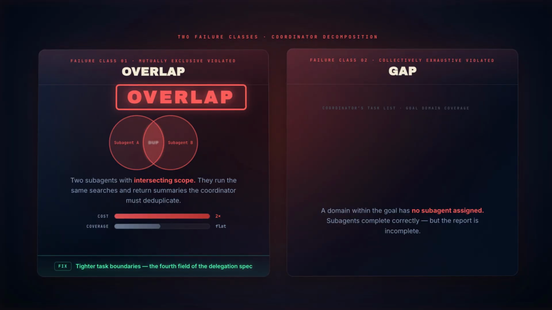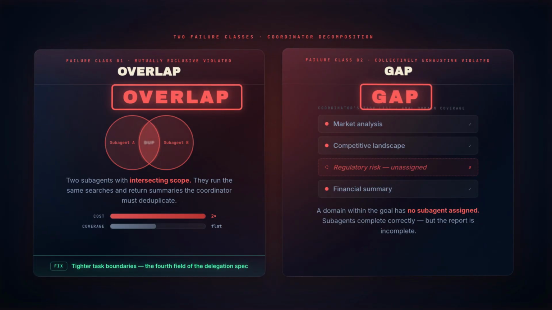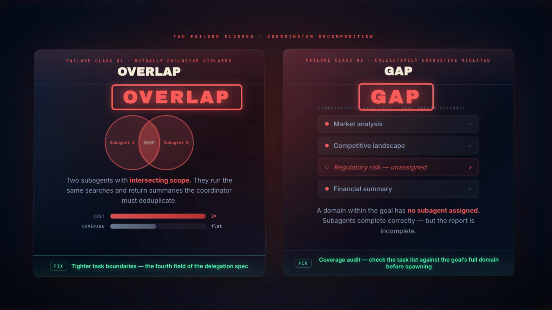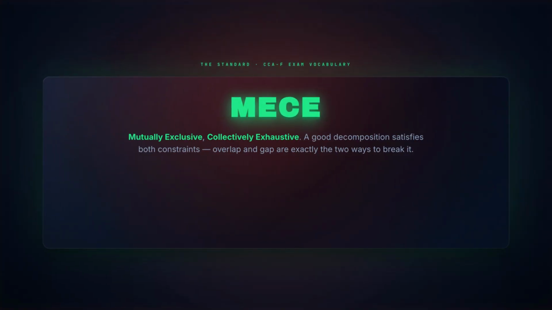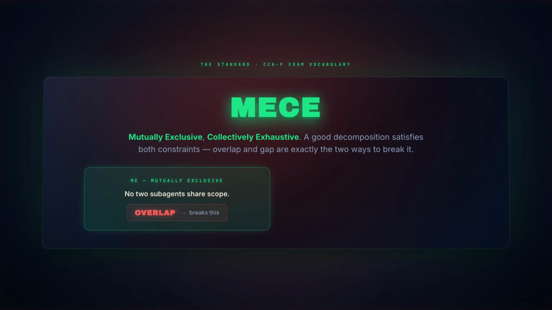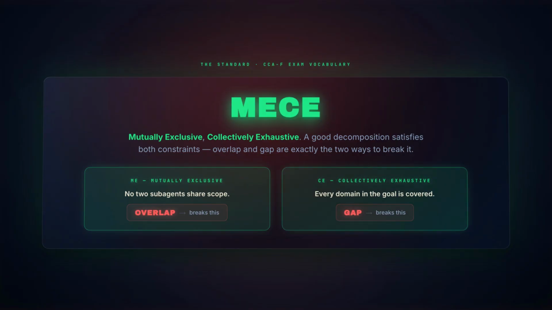Second, gap. A domain within the goal has no subagent assigned to it. Subagents complete their tasks correctly. The report is incomplete. Fix. Check the task list against the goal's full domain before spawning. The coverage audit. Together, MECE. Mutually exclusive, collectively exhaustive. A good decomposition satisfies both. Overlap violates the first. Gap violates the second.